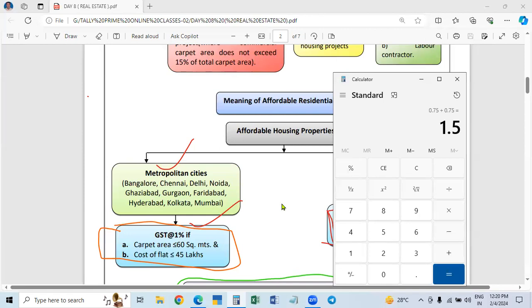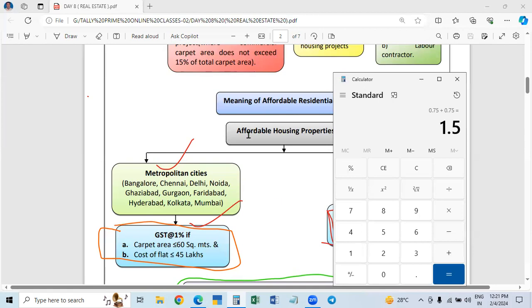So that undivided share is also included in the rate of the apartment. In a residential unit, the builder will charge for the building area, the construction area, the common area, the parking area, as well as the land.